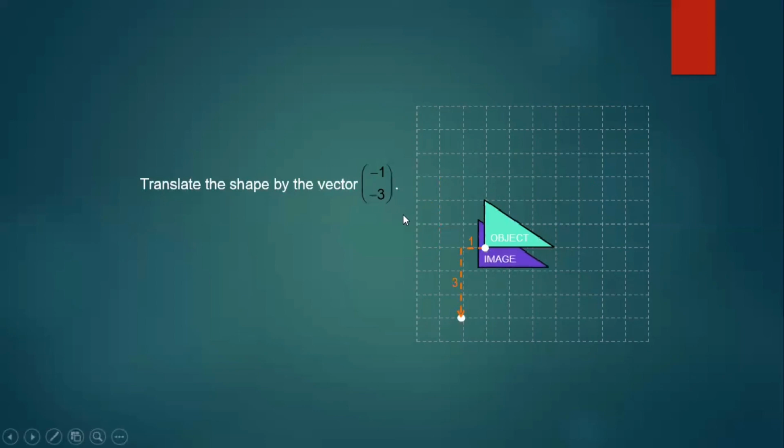And then this is our image. So each point is going 1 left and 3 down. If this was the vertex, 1 towards the left and 1, 2, and 3 down. So each vertex moves in the same direction. Understood, children? All of you?